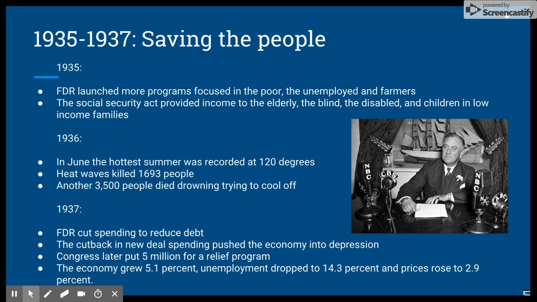In 1937, FDR cut spending to reduce debt. The cutback in New Deal spending pushed the economy back into depression. Congress later put $5 million toward relief programs. The economy grew 5%, unemployment dropped to 14.3%, and prices rose 2.9%.